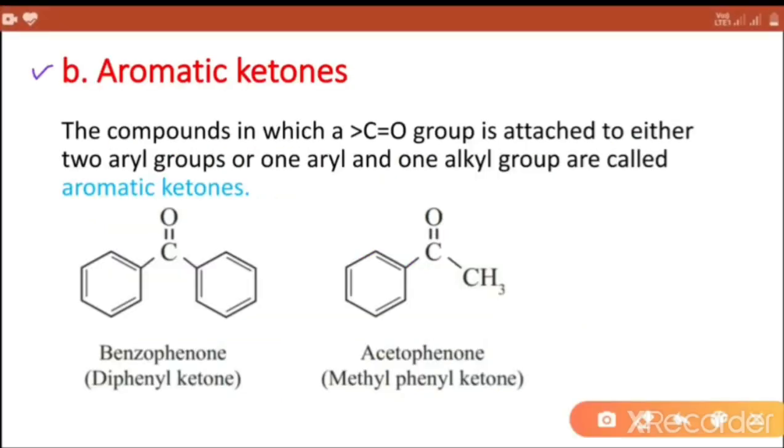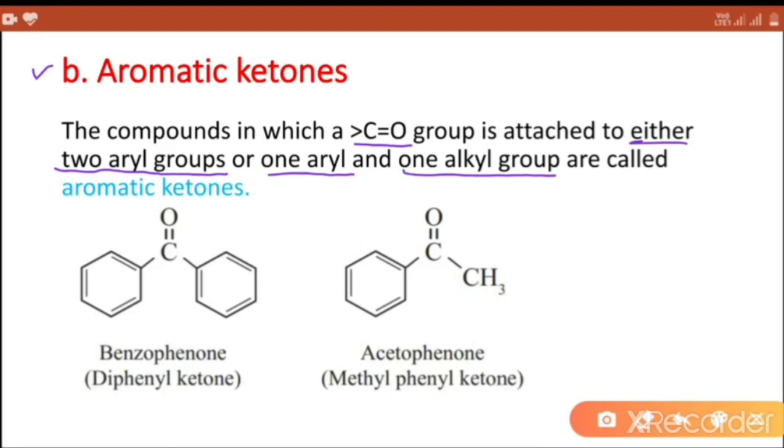Aromatic ketones. The compounds in which a CO group is attached to either two aryl groups or one aryl and one alkyl group are called aromatic ketones.